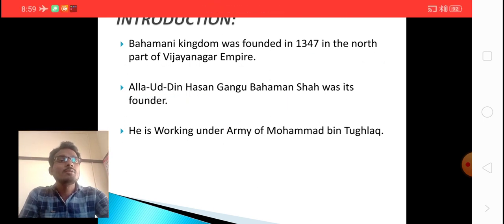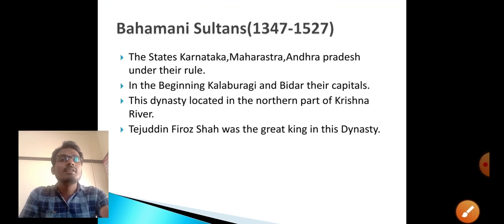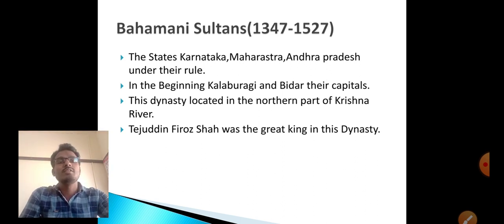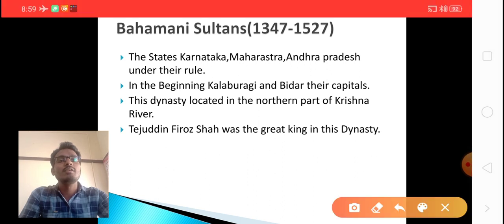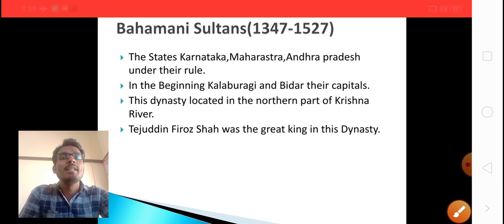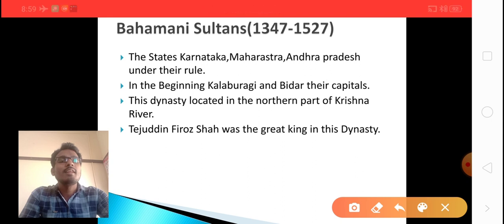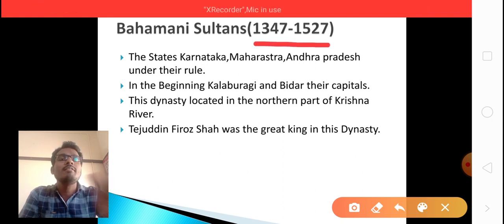Okay, let us move on to the next slide. Here, the duration of rule by the Bahmani sultans is 1347 to 1527.